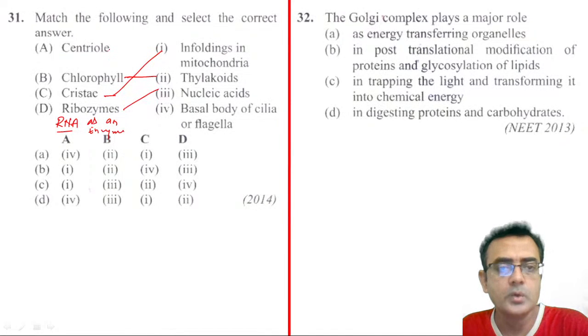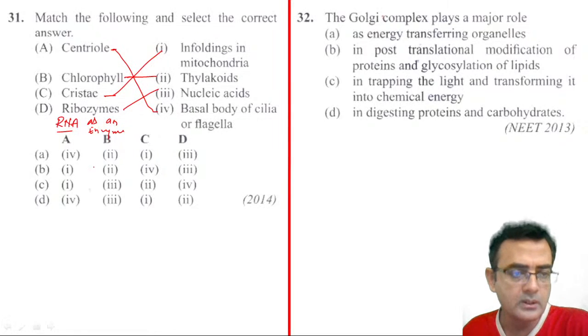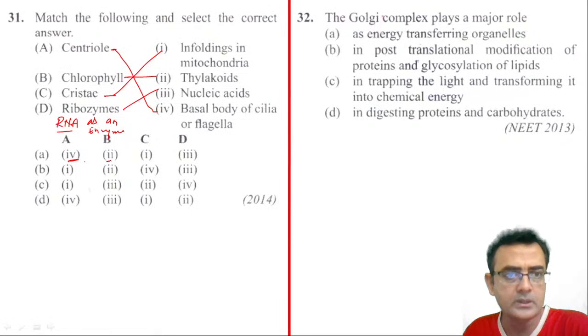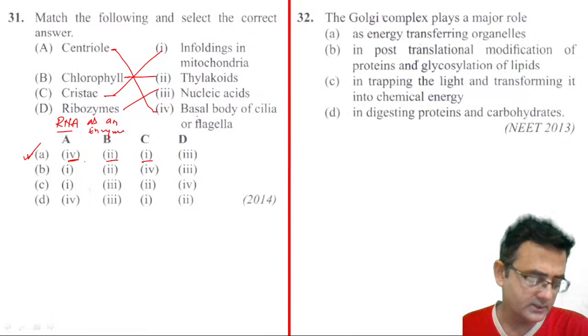And then centriole. The centriole and the basal bodies of the cilia and flagella are made up of the same component, right? They are made of microtubules. So you can now match: 31, 4 is A, then B is 2. Yeah, first number is the correct answer. Okay, 30 is B. 31 is A. Correct?